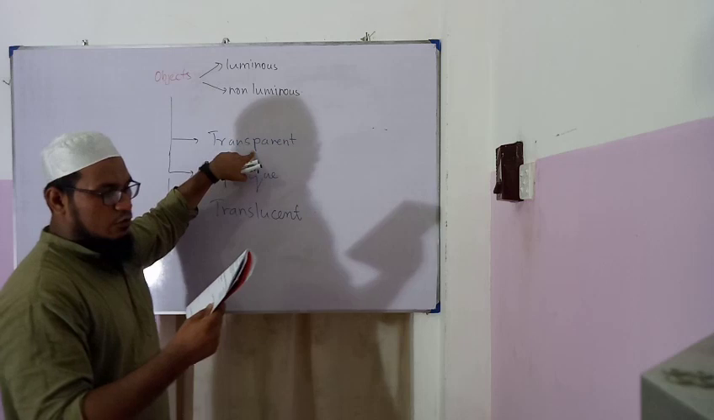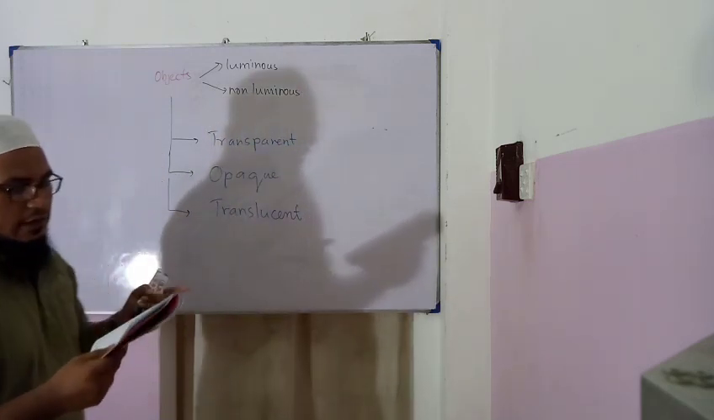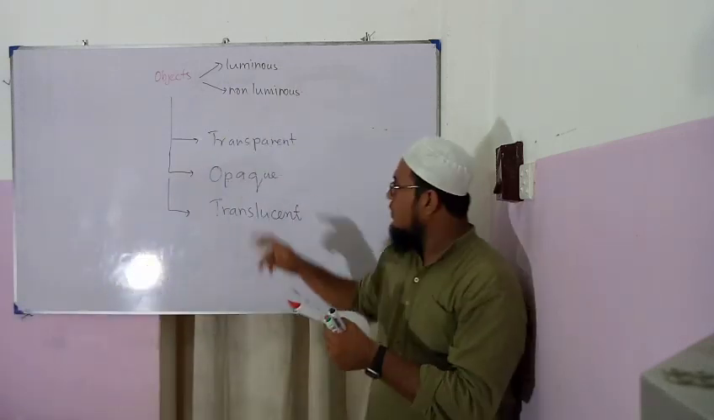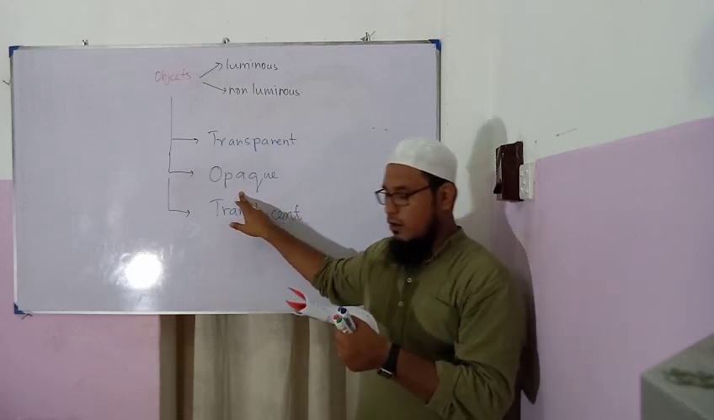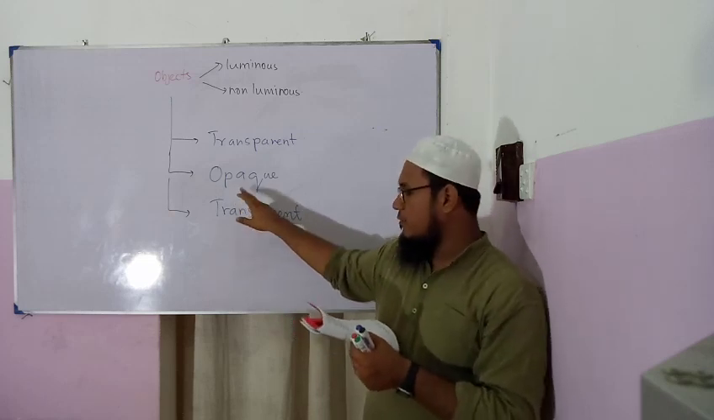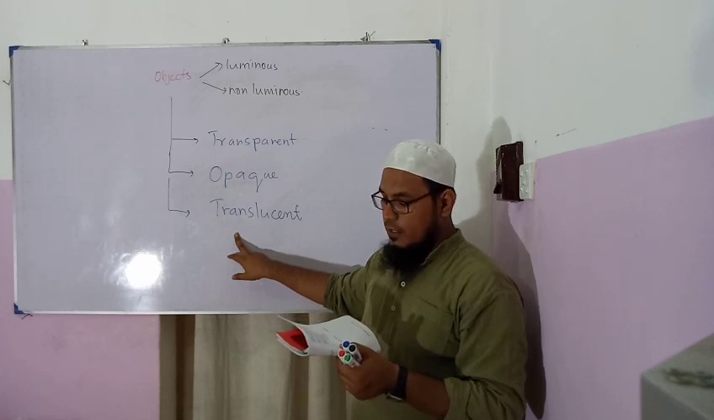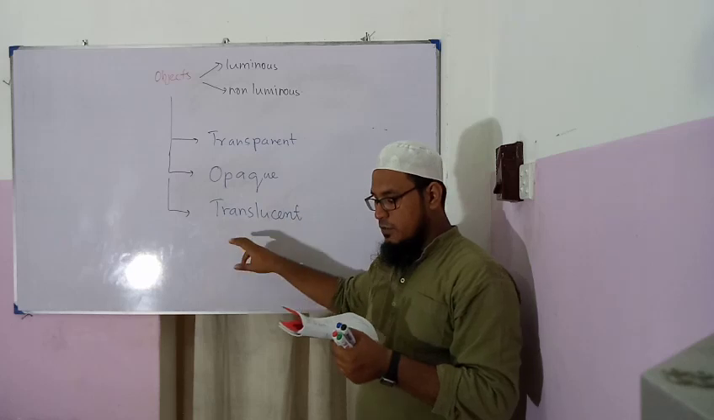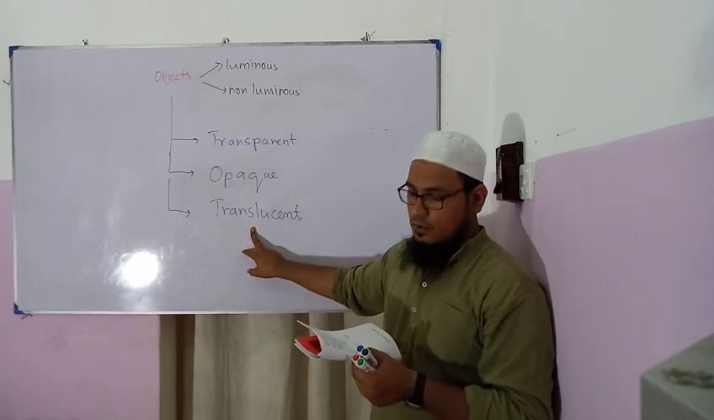Light passes through some material without any hindrance. These objects are known as transparent objects. Light does not pass at all through some objects. These objects are known as opaque. Light passes through some material with irregular changes of direction, making it impossible to see the object on the other side clearly. That is translucent.